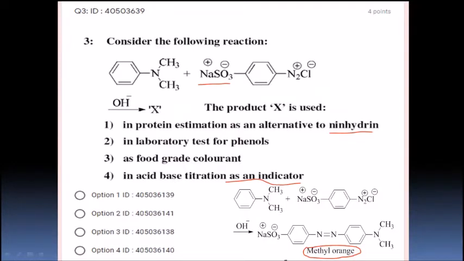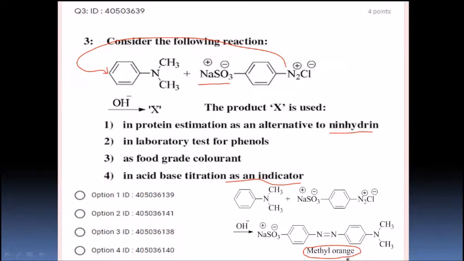So how is it going to form? This is N,N-dimethyl aniline. This diazonium chloride is going to react with the para position here, and it is going to form a compound like this. Right, students? So the N,N-dimethyl group is not going to be disturbed, and the salt is not going to be disturbed, and this is methyl orange.